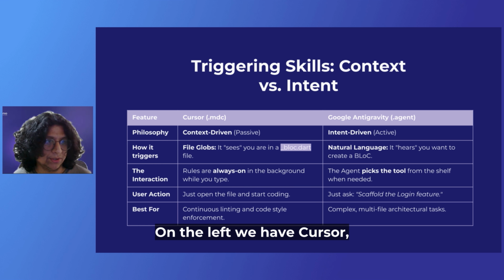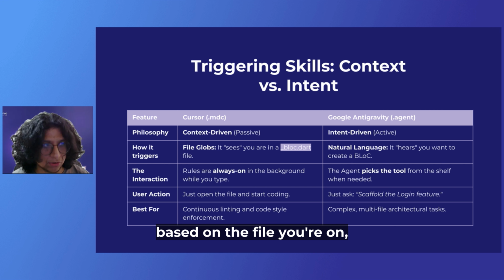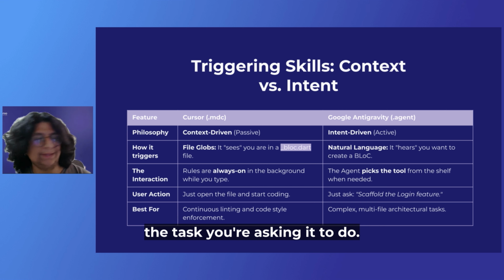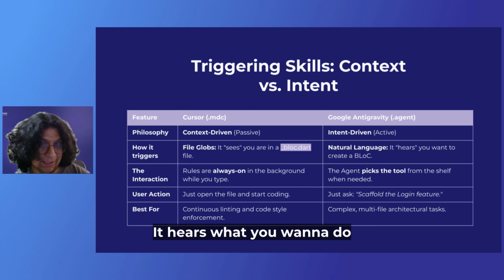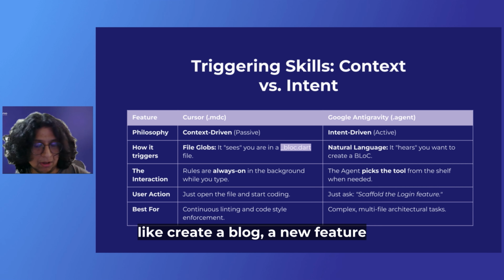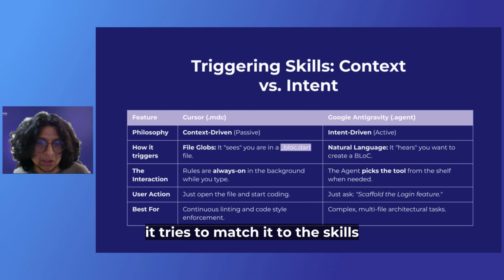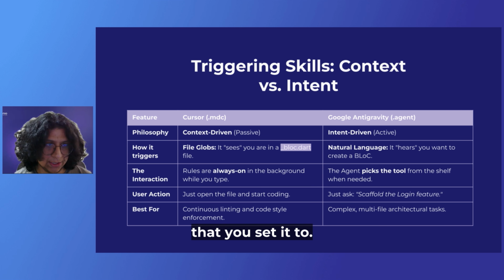And here's the main difference between how Cursor and Antigravity use skills. On the left we have Cursor. It is much context driven. Like I was saying, based on the file you're on and the directory you're on, it takes the context from there for the task you're asking it to do. And Antigravity is much more intent driven. It hears what you want to do, like create a Bloc or a new feature, and based on what you're asking, it tries to match it to the skills that are available to it and follow the pattern that you set.